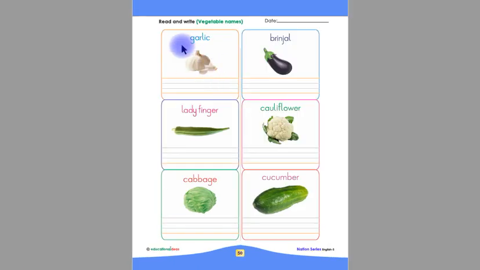Look at this, children. This is garlic, this is brinjal, this is ladyfinger, this is cauliflower, this is cabbage, and this is cucumber. Children, you have to read and write all these vegetable names in between these 4 lines by yourself. You have to write garlic, brinjal, ladyfinger, cauliflower, cabbage, cucumber. This was our page number 50.